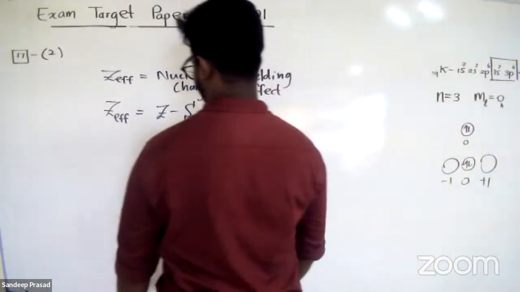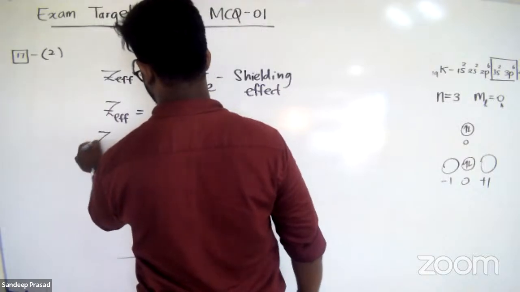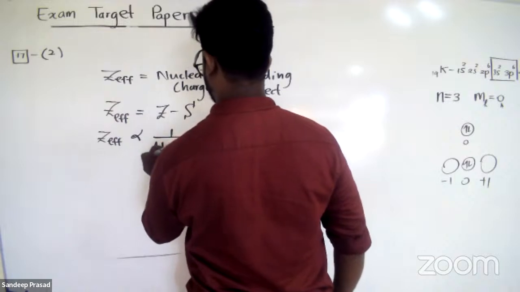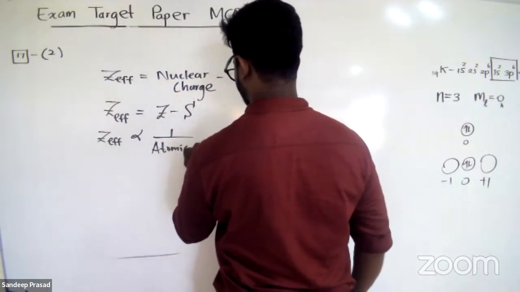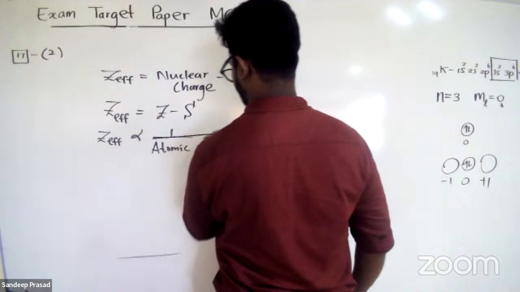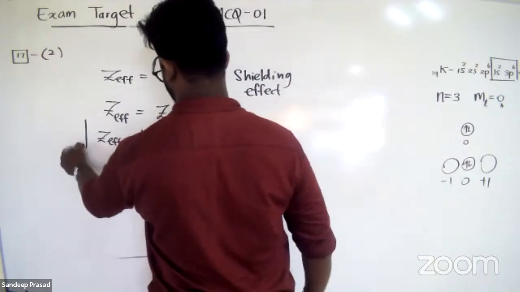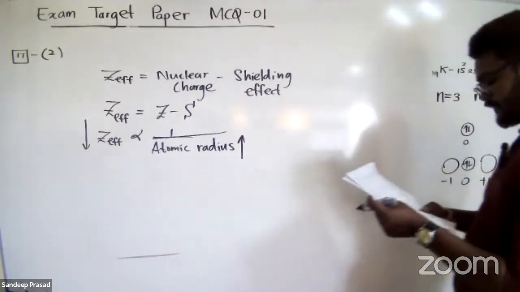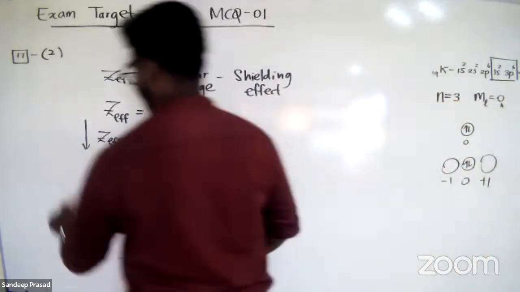So remember, students, the connection between effective nuclear charge and the atomic radius. Radius is inversely proportional to the effective nuclear charge. When radius increases, effective nuclear charge decreases. Try to understand. Okay, so then let's compare carbon and nitrogen.